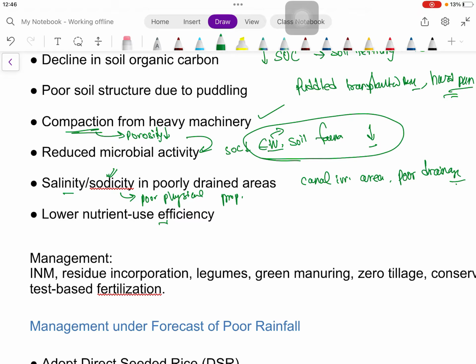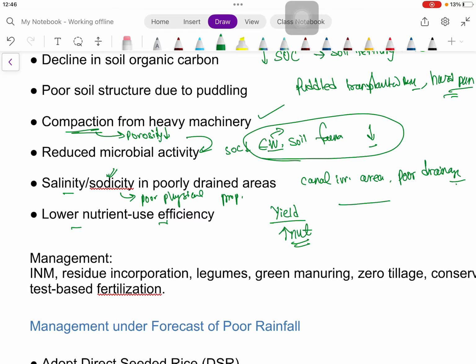Then nutrient use efficiency will be low, because to get the same amount of yield we are increasing the nutrient content, or you can say nutrient uptake is more, and yield is stagnant, the yield is plateauing. So lower nutrient use efficiency.